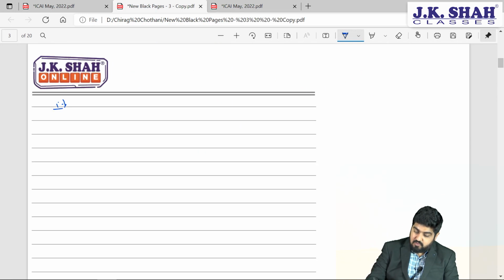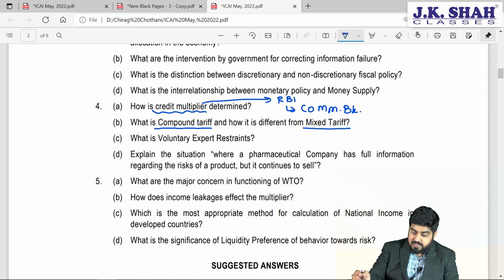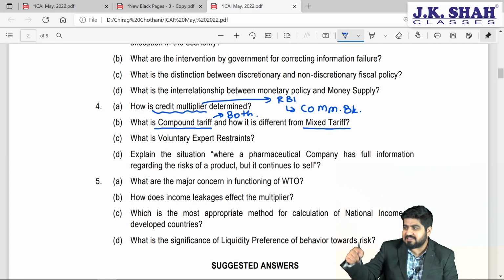Okay, now the first two types of tariff in imports, if you remember, are specific duty and ad valorem duty. Yes or no? Now in compound tariff, both are applied, that is specific tariff as well as ad valorem tariff.